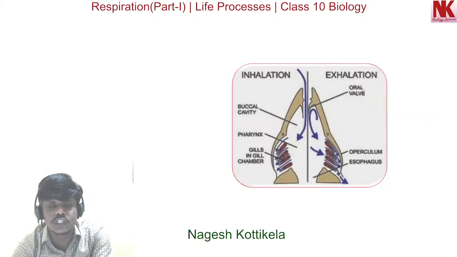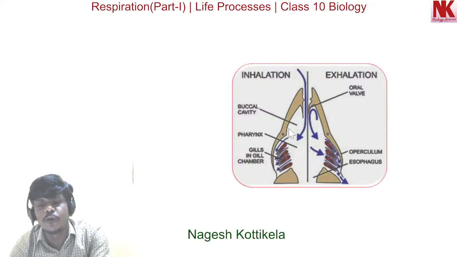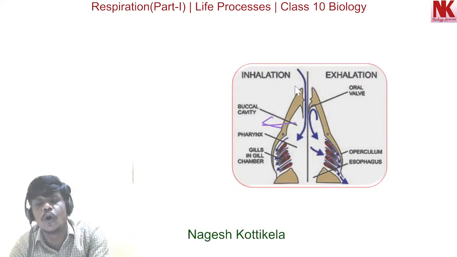If you see in this picture, the mouth is open and the floor of the oral cavity is lowered.